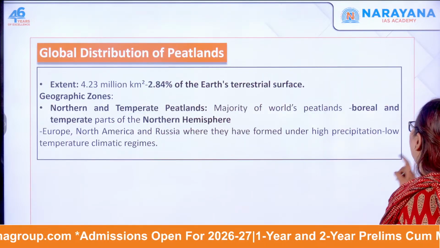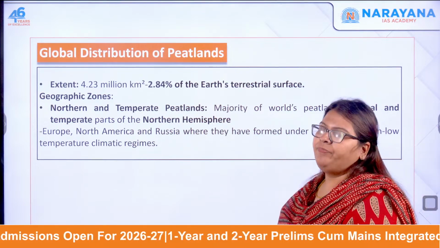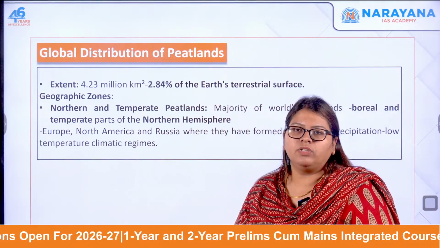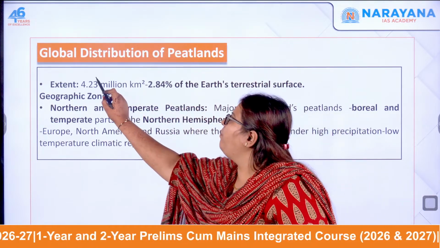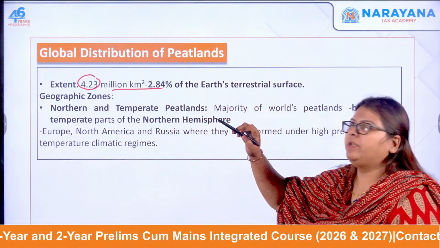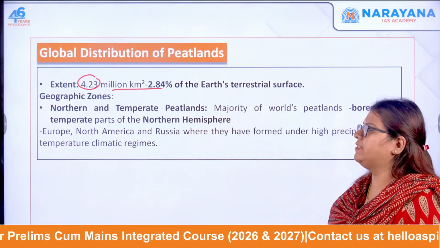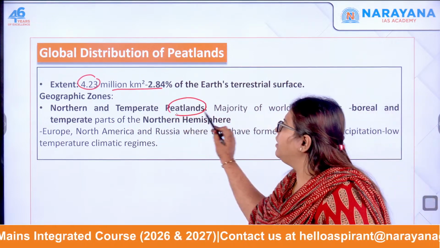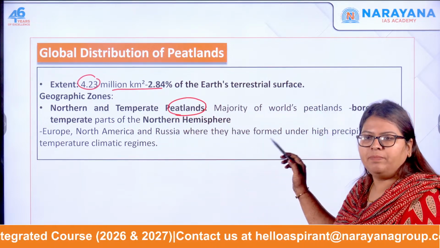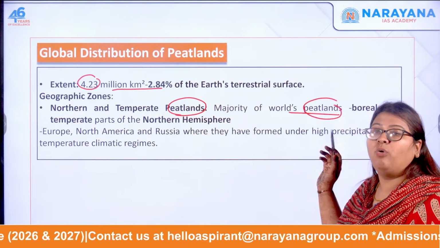Now let us quickly see the global distribution and Indian distribution of peatlands. The total land area that peatlands cover is around 4.23 million square kilometers. That is 2.8% of the Earth's terrestrial surface. They are present in northern and temperate regions, where the majority of the world's peatlands are found in the boreal regions.